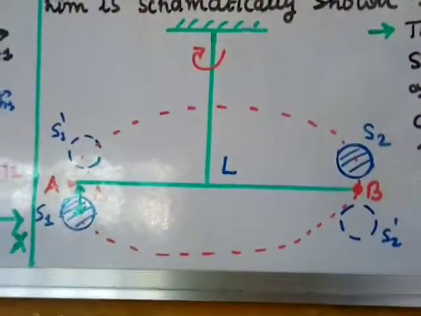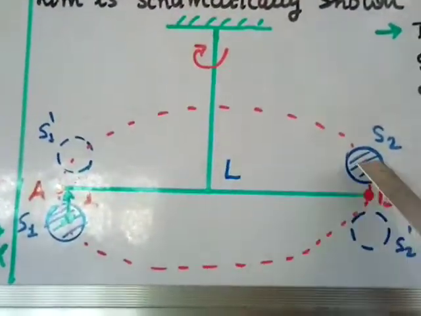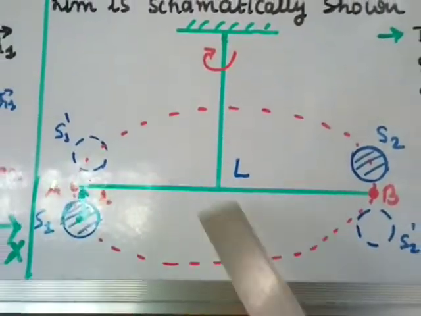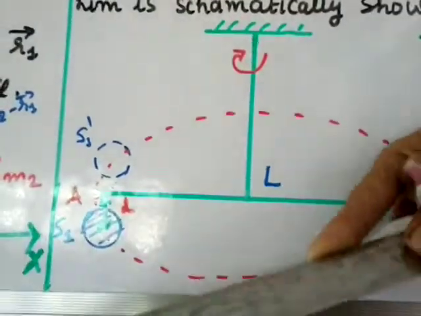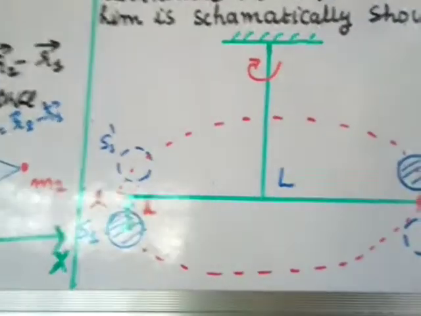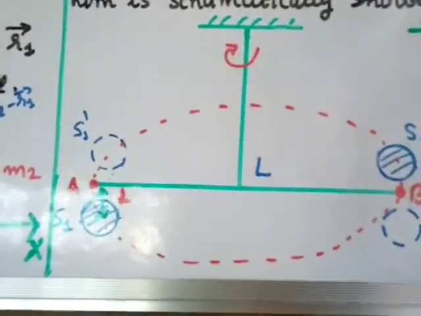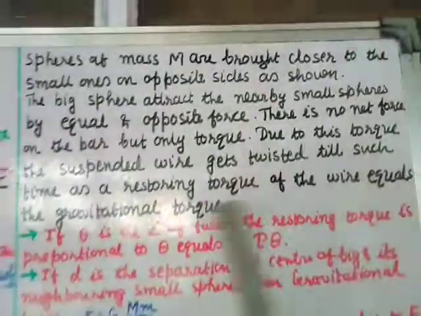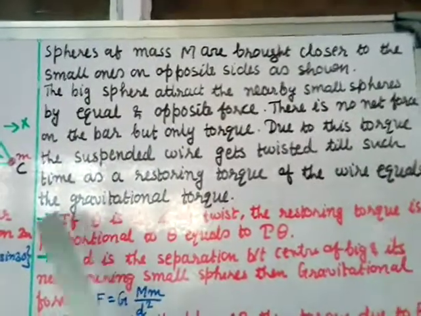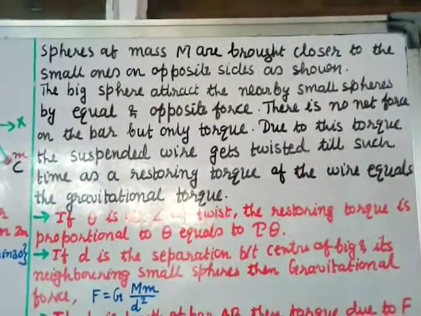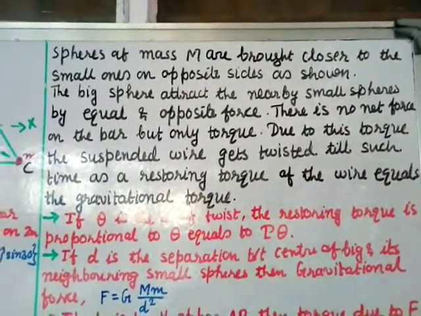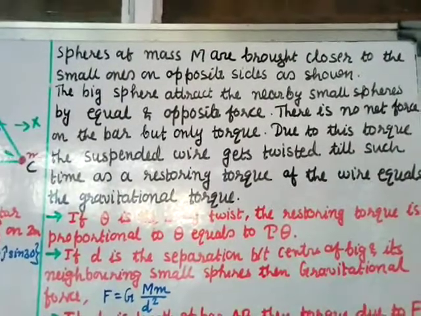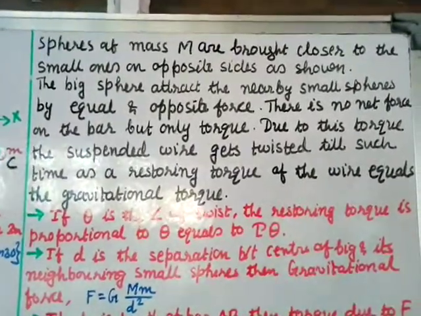One sphere is attracted towards one side and the other towards the other, so the bar will not remain steady; it will try to move, and that means the wire also will get twisted. And how much will it get twisted? It will get twisted till the restoring torque of the wire equals the gravitational torque. So till the two torques are equal, it will have the twisting.